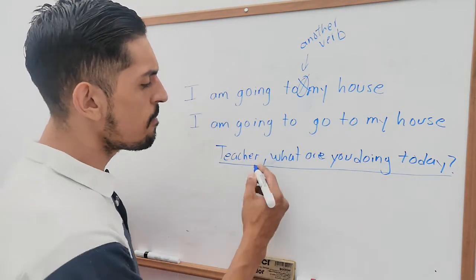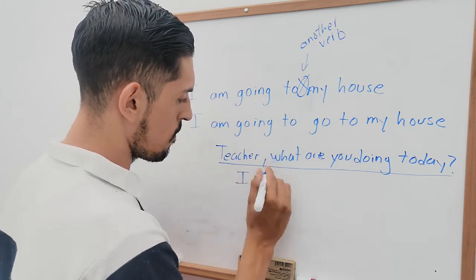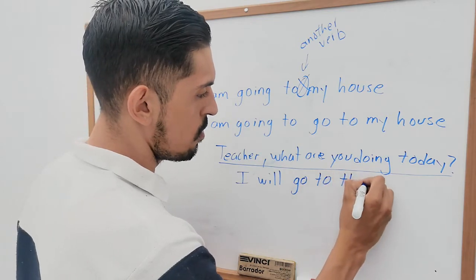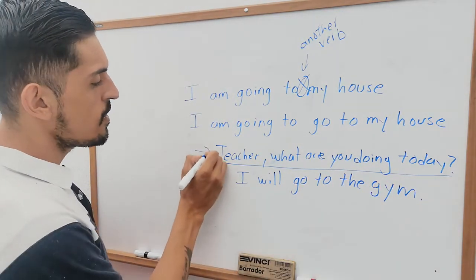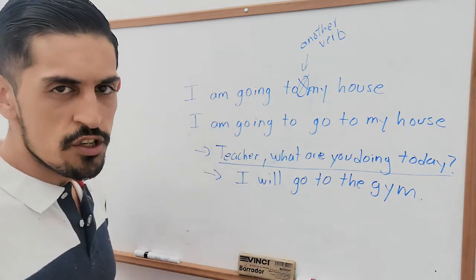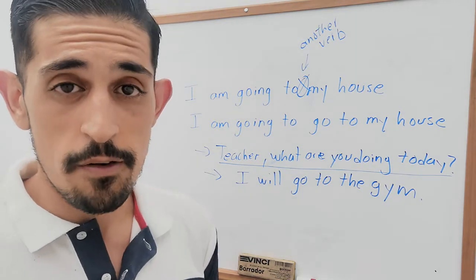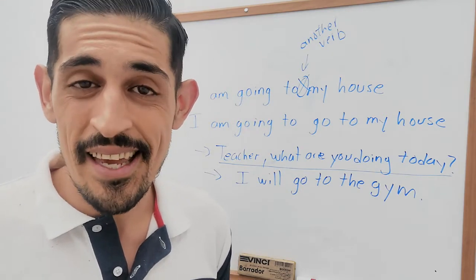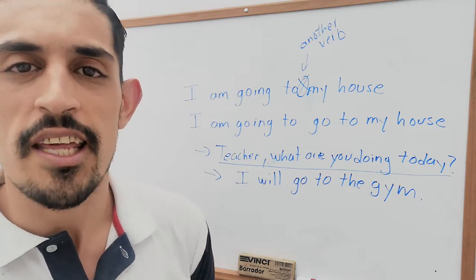Then I can say, for example, I will go to the gym. Now, you can see this is present continuous and this is simple future. In the grammatical part, like I said before, they are different, but in context, they are basically the same. So there's no big difference at all when you're having a conversation in English.